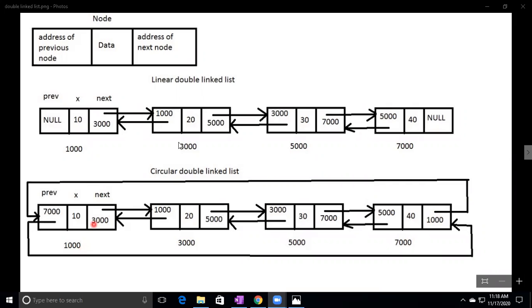It is also the same as linear double linked list, but the difference is the last node holds the first node's address and the first node holds the last node's address. The last node's next value is the first node's address. The first node's previous value is the last node's address. That's it. This is circular double linked list, and this is about types of linked lists.